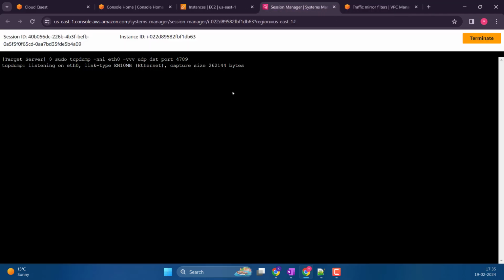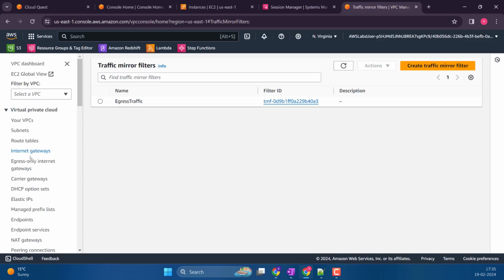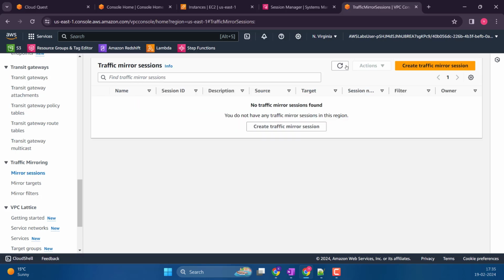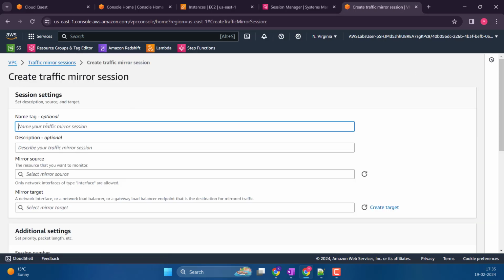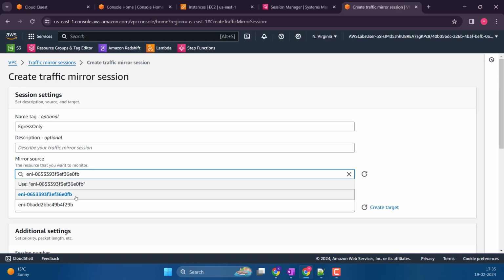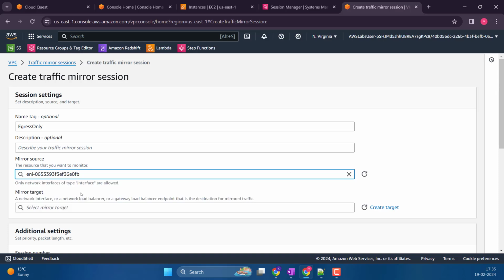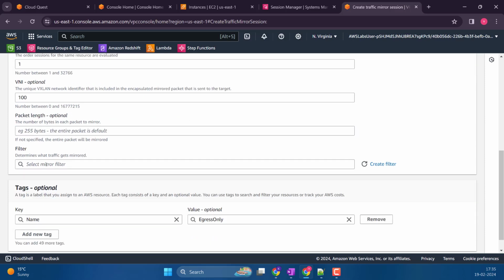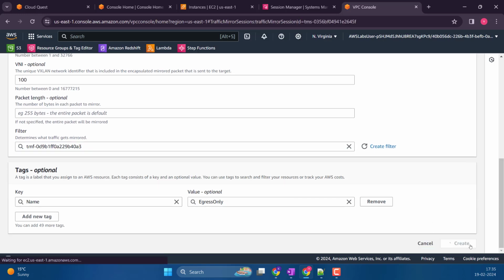Oops, that's not what I wanted to do. I didn't create the session. Okay, let's go. You guys might be sitting there and shouting, you didn't create the session. Source is going to be that, and target is the target that we just created, and it's going to be one something. The filter is that one that we created.